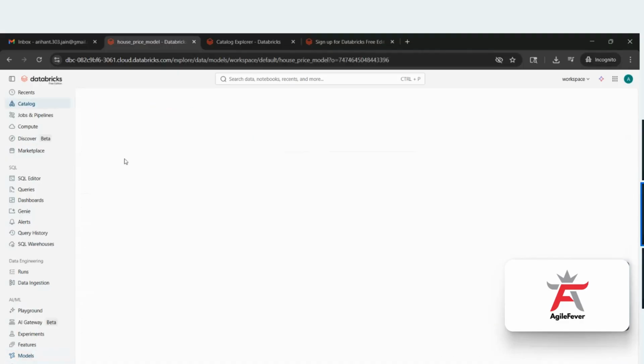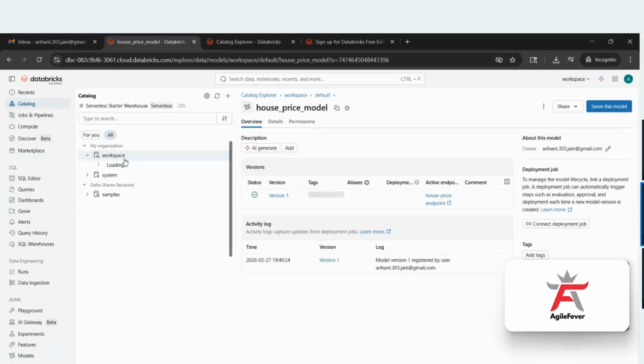When you click on this, you have to register this model. As of now, it is written here to serve this model, but in your case, once you do it for the first time, you will see register this model. Registering means I want to take this model to production. So you can click on register this model. It will take like 5-7 minutes to register it, so you just need to click on that button.